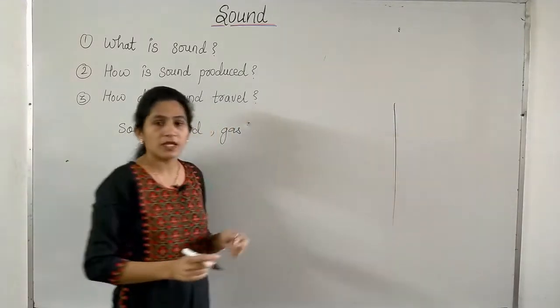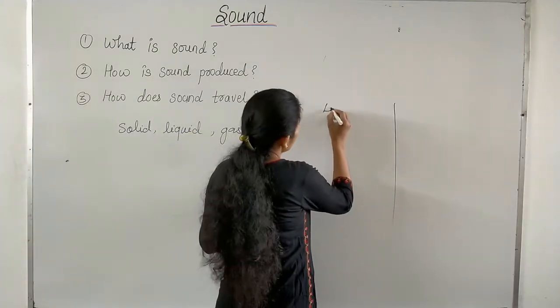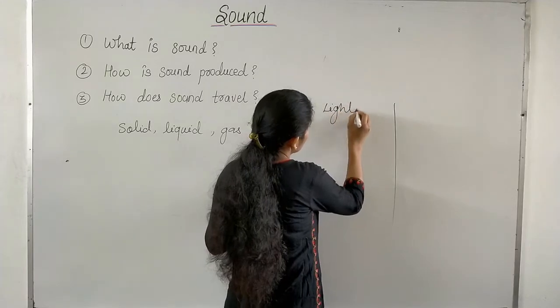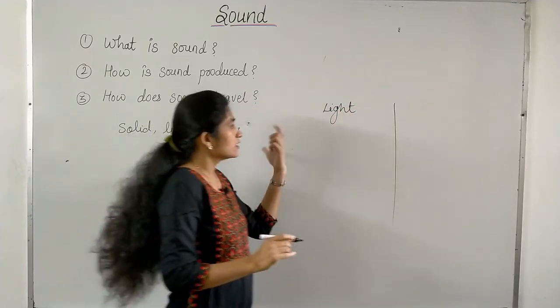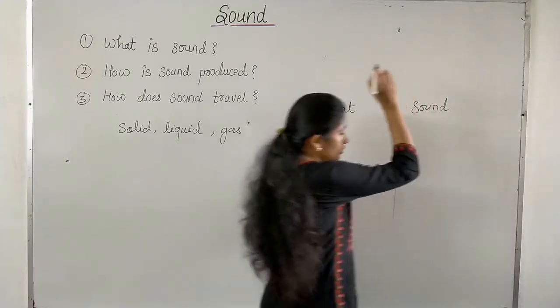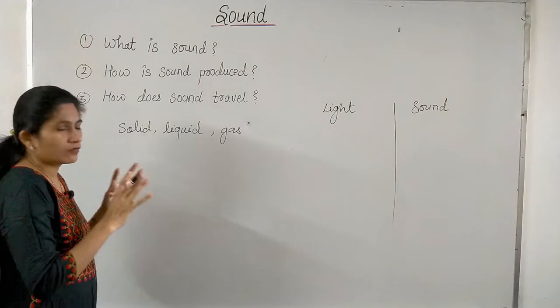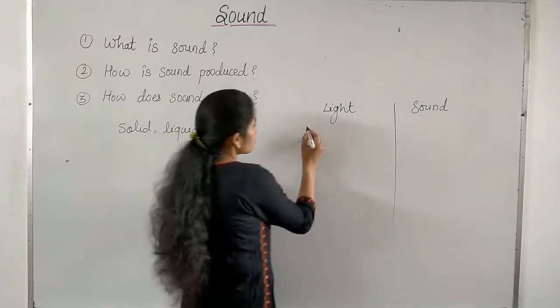Let's discuss some similarities and differences between light and sound, because most of the time questions are asked on these differences and similarities. So what is the similarity between sound and light? Both are forms of energy.